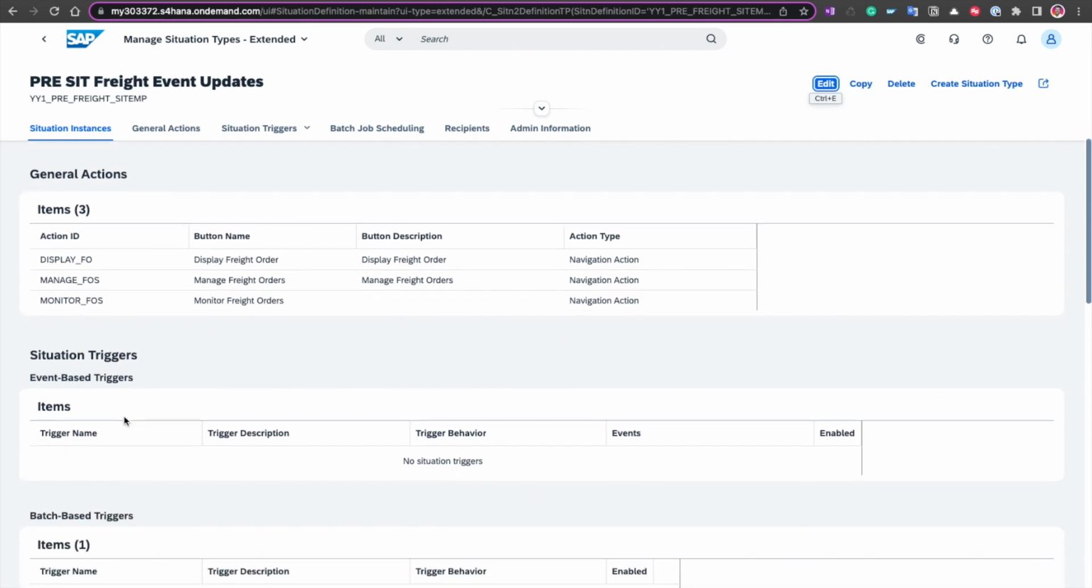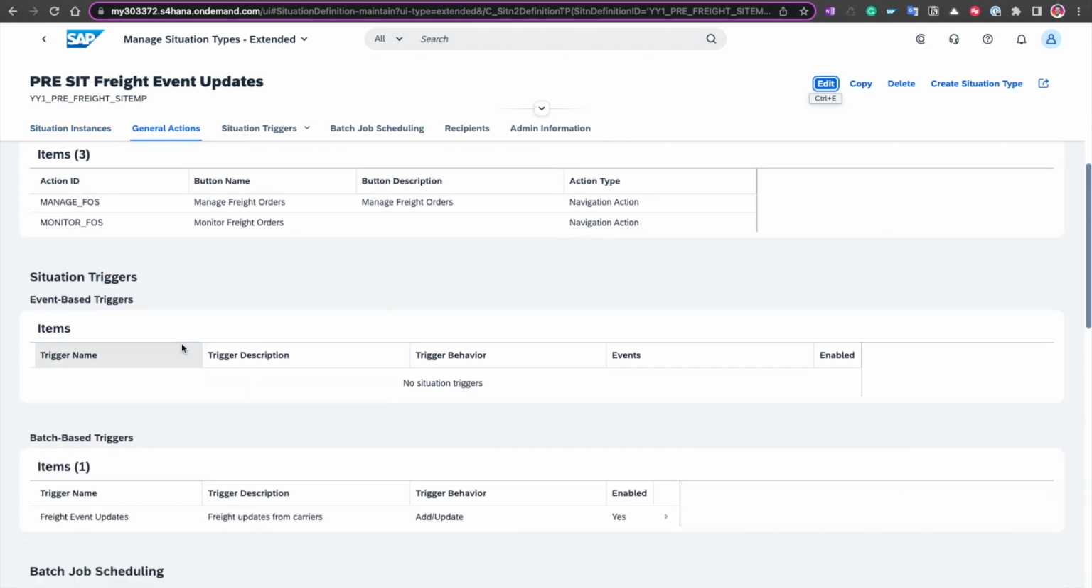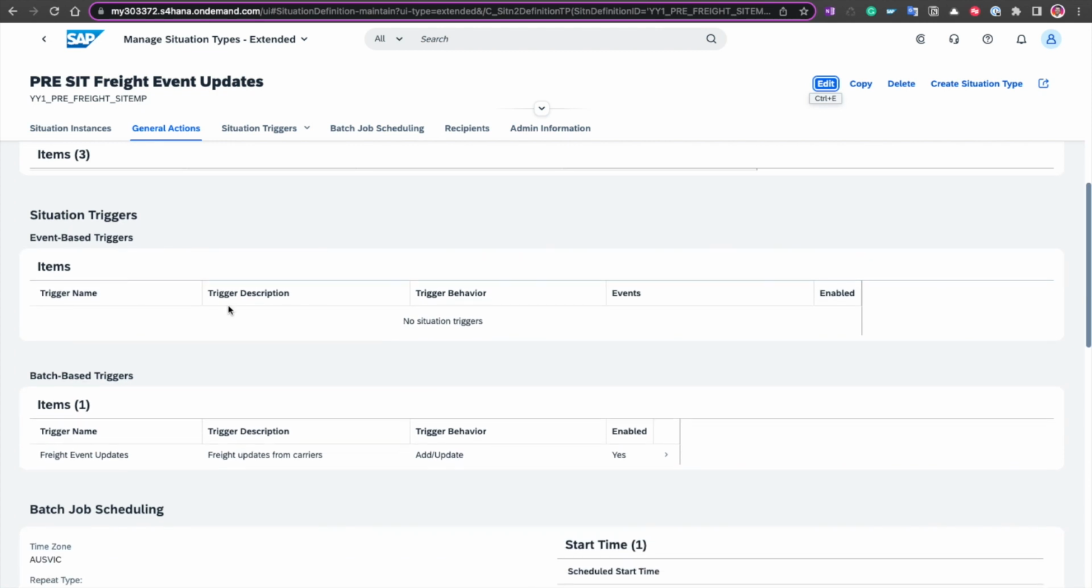So once again, we've got our actions, which the user can potentially take. I haven't used any event-based triggers, meaning that I haven't, for example, defined an event as the trigger, but what I've done here is I've used batch-based triggers, meaning that a batch program will run in the background at a predefined interval. It'll look at the data that has been stored in that CDS that I've defined as being used for the situation use case, and then obviously it'll use that to determine what the trigger and the anchor information is.